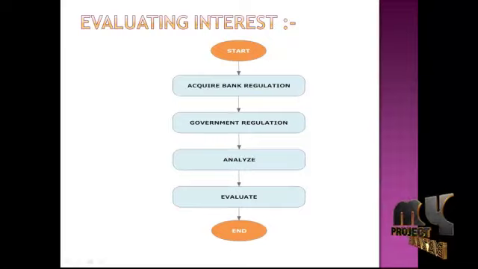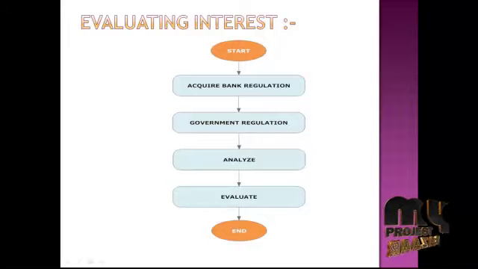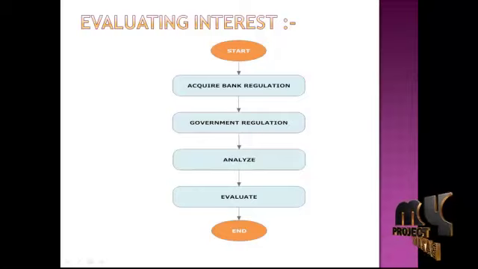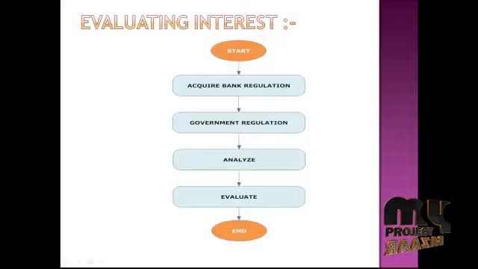This is the second data flow diagram of our project, which is called evaluating interest. Here after the finalization of the bank regulation, it will be acquired. After acquiring every bank regulation, we need to acquire the government regulation. Then we need to combine the overall banking regulation as well as the government regulation into the database. After analyzing those factors, it will proceed for the evaluation.